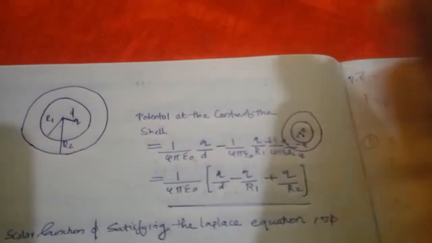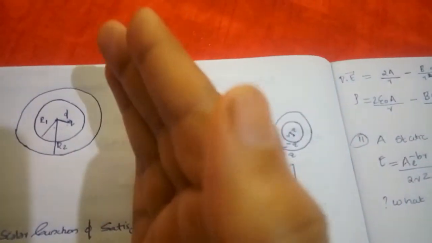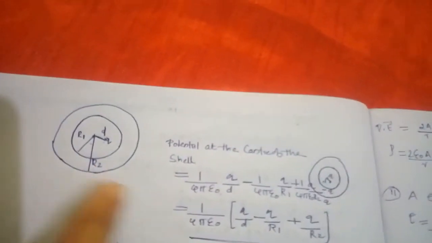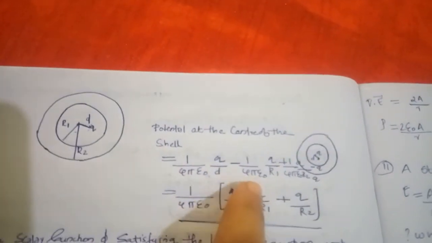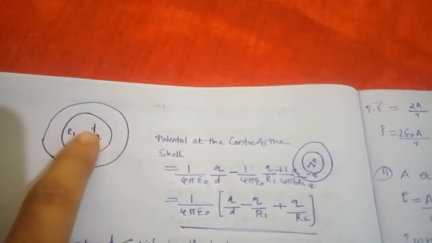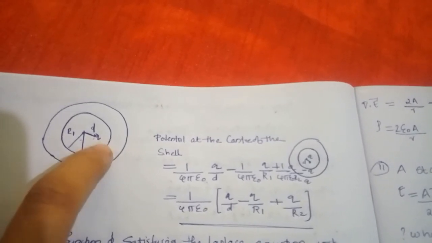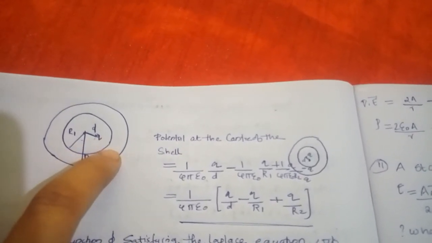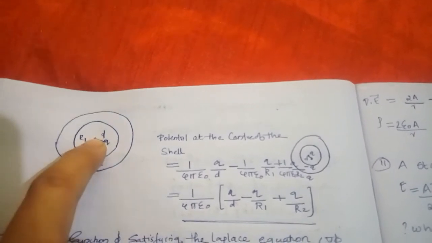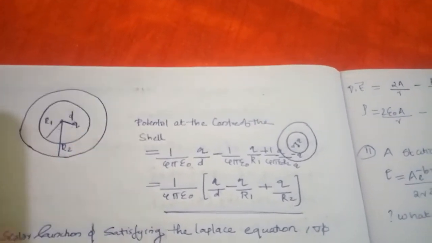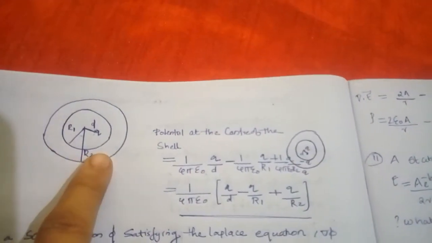If you consider a charge and a conducting plate, a negative charge will be induced. Here we consider q, so the adjacent spherical shell will have minus q, so the induced charge on the outer sphere is plus q.